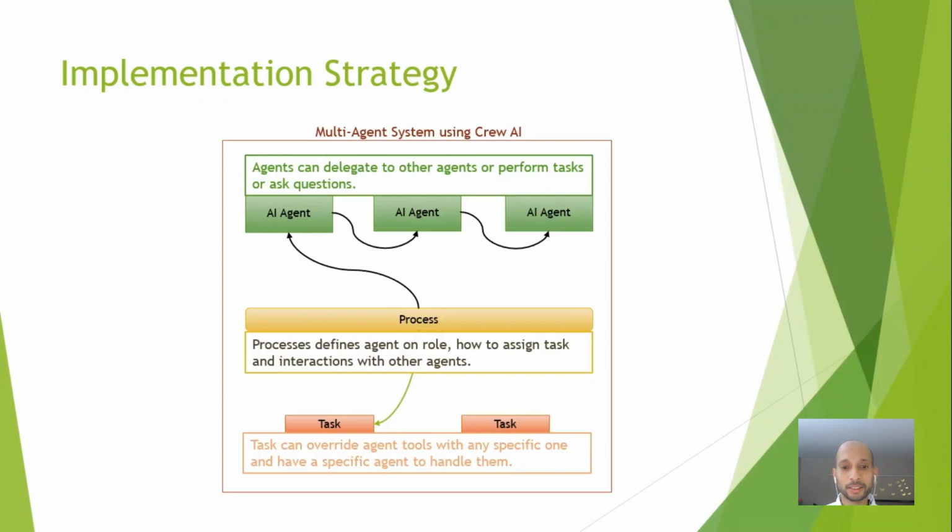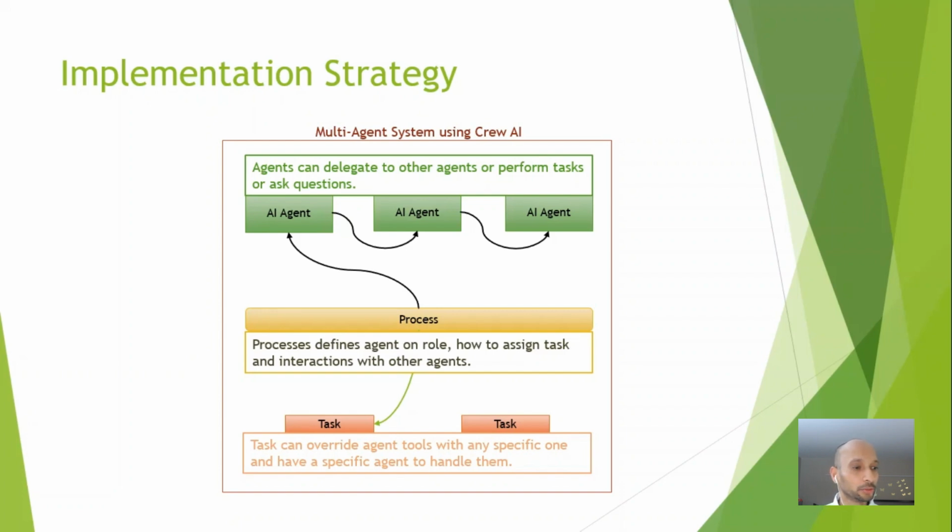What we have seen is a simple example, but in a real-world situation, it's going to be relatively complex because we need to assign roles, tasks, tools, and agent interaction is relatively complex. There are frameworks to support this model, making implementation easier.